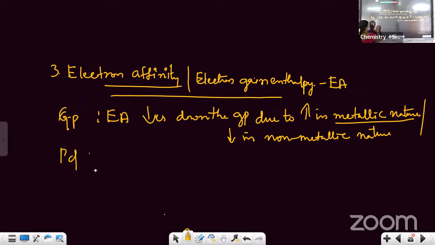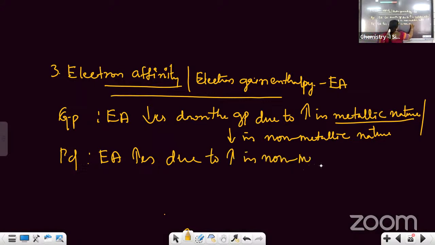Then, in the period, what happens? Electron affinity increases due to why? Increase in non-metallic nature. So when you move across the period, the non-metallic nature increases, means the tendency to accept electrons increases. So that is the reason electron affinity will increase across the period due to increase in non-metallic nature.